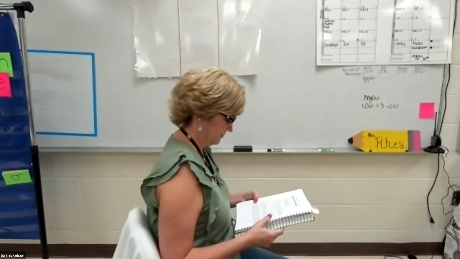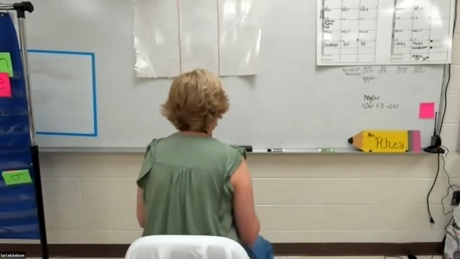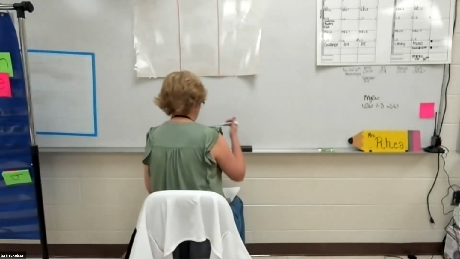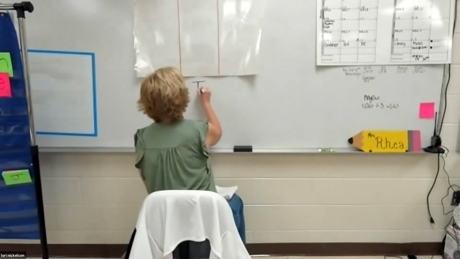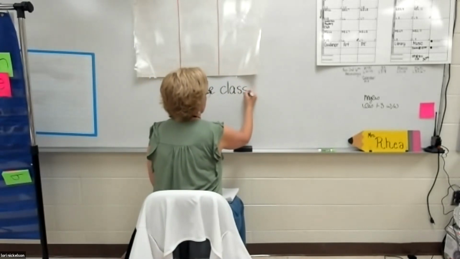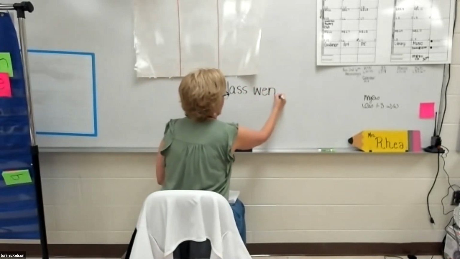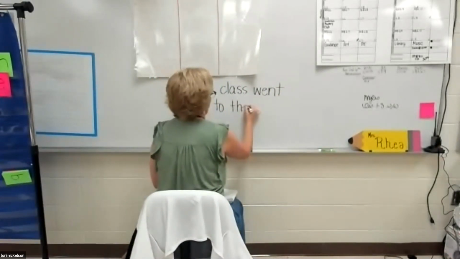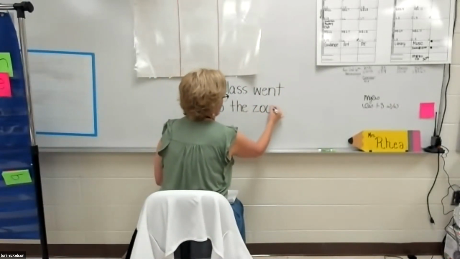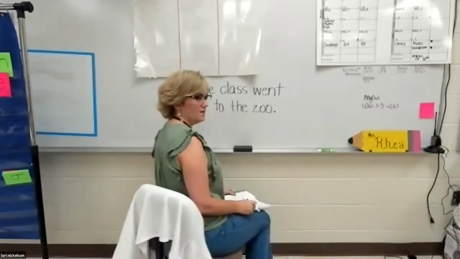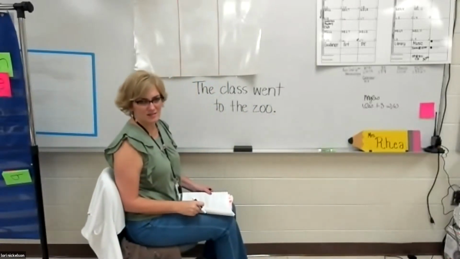So let's look at this sentence here. The class went to the zoo. Okay. What are the nouns in that sentence?